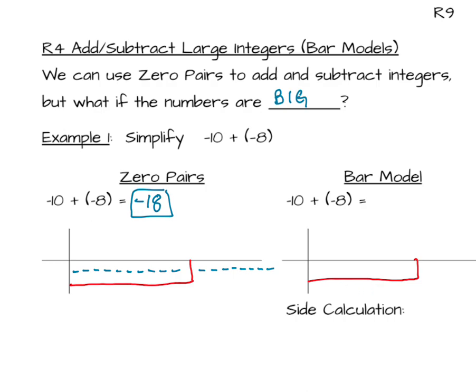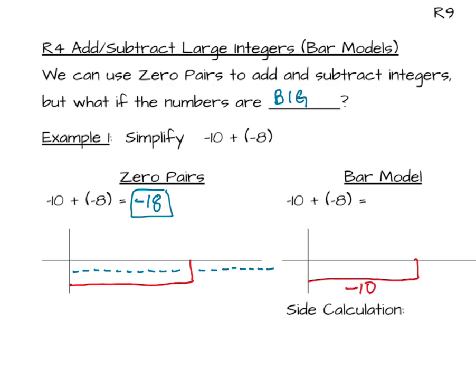our 10 negatives, and then I'm going to draw a bar over here and not draw the negatives. So this bar represents those same 10 negatives, and I'm going to show that by labeling it with a negative 10. It's very important that we label our bars on the outside, either above or below, not on the inside, and you'll see why on the next page, or actually down below on this page.